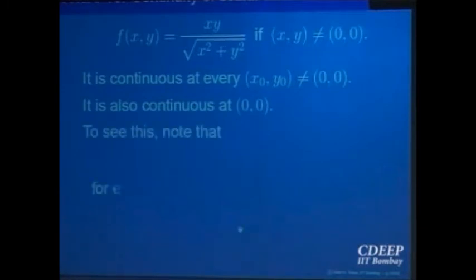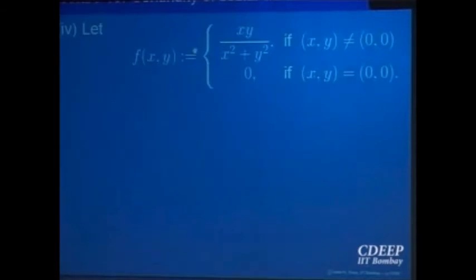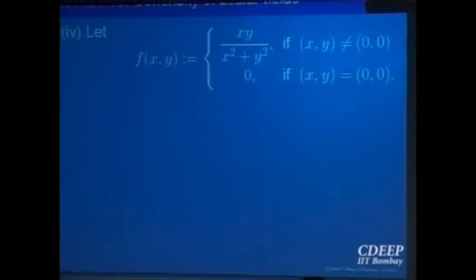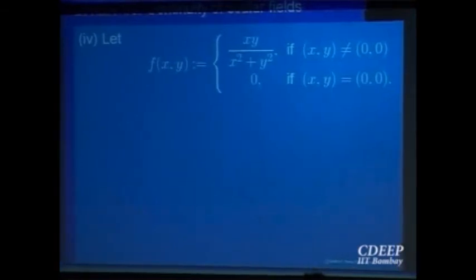So that is what I have written here. Let us look at this function xy divided by x square plus y square. I want to compute the limit. Once again, what is the guess? Now the degree is almost the same. Earlier one denominator was bigger, so you said probably it will blow up. Numerator bigger, so it will converge. Now they are approximately the same, actually. So what is the guess?